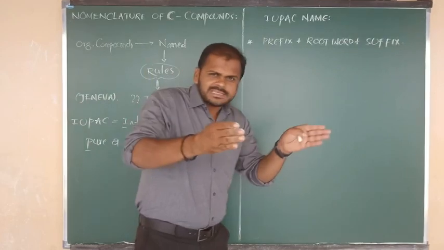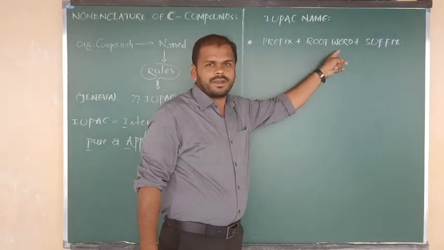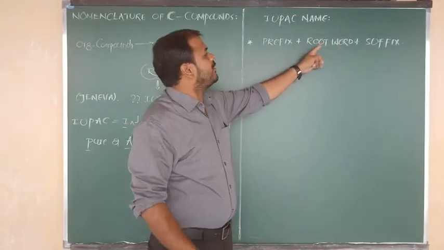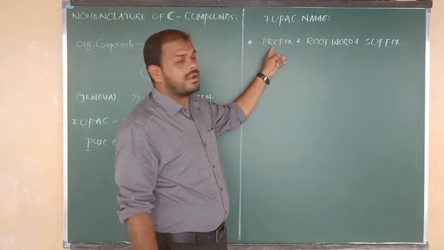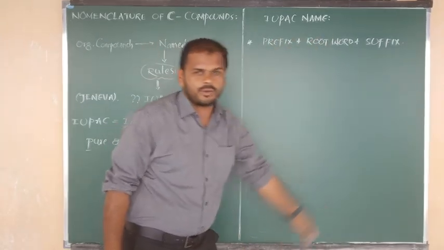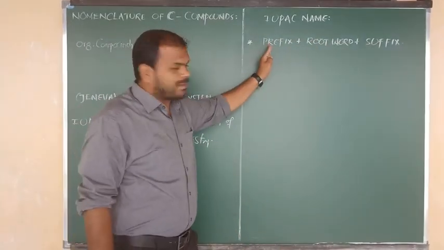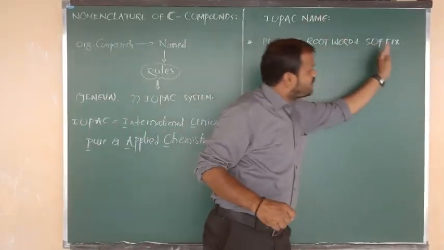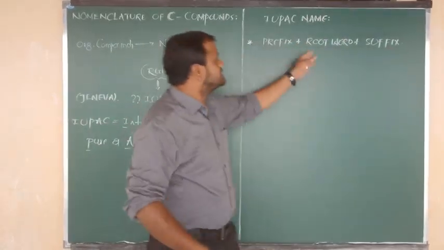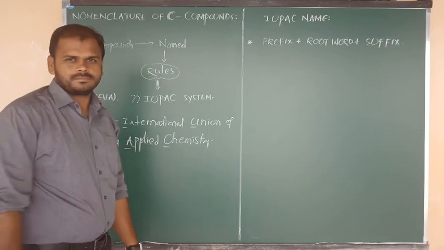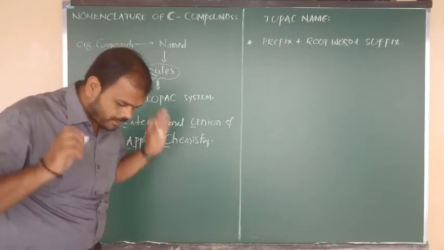So what is the phrase here? The main word is the root word, and the word before the root word is called the prefix, and the ending word we have to call the suffix. The phrase before is the prefix, the phrase after is the suffix, and the main thing is the root word. Okay, all of you? Good.